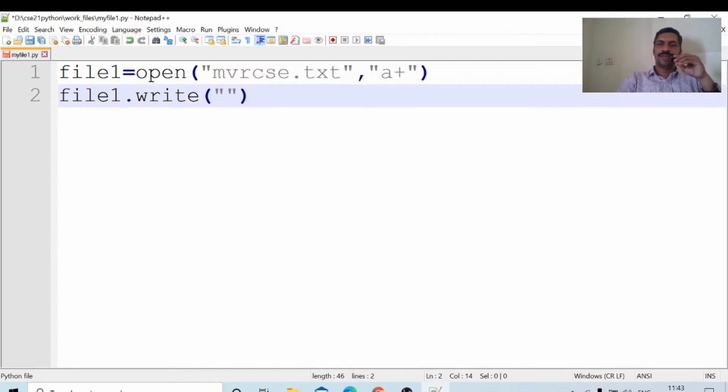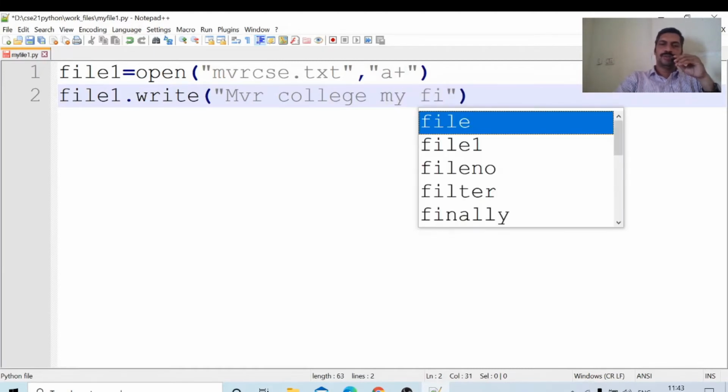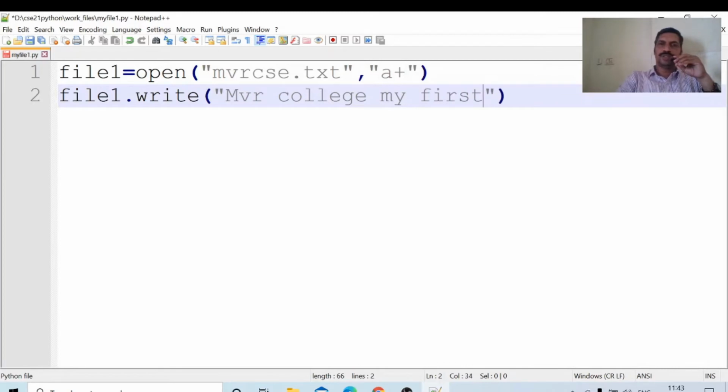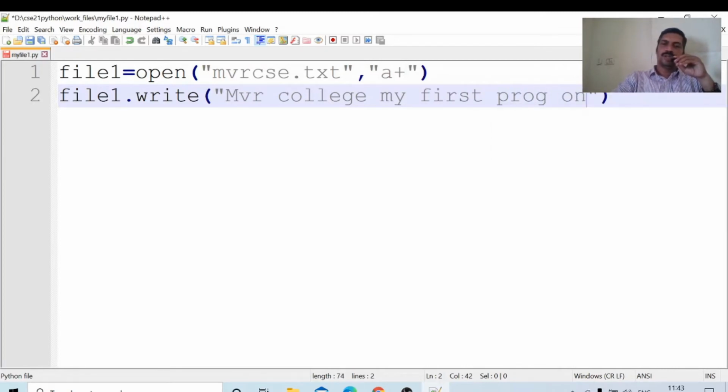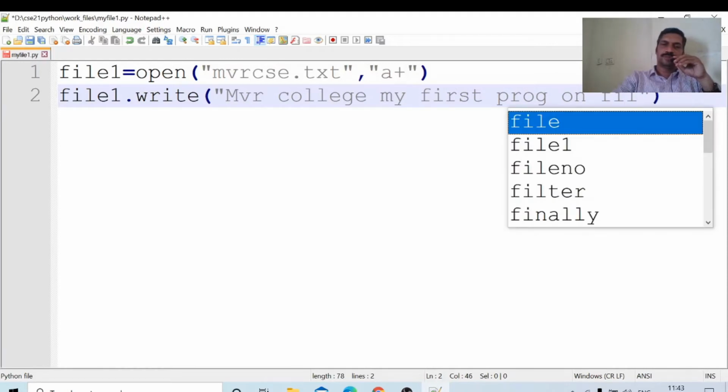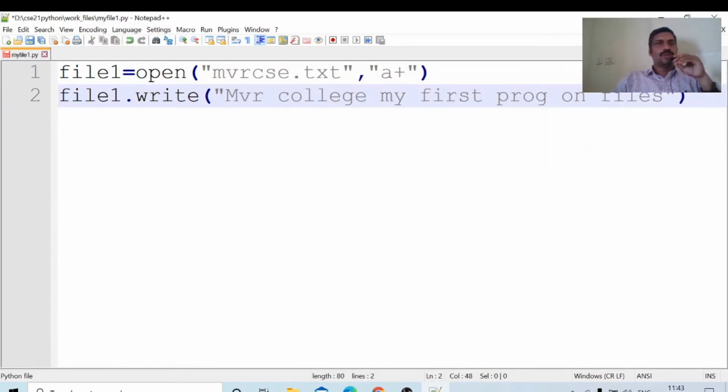Some MVR college, my first program on files. So, file 1 dot write, MVR college, my first program on files.